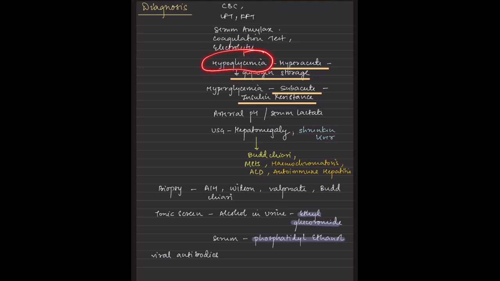Hypoglycemia can occur in these patients because there is a decrease in the glycogen storage. Again, there can be hyperglycemia because of insulin resistance. So this is important: BSL monitoring, blood sugar level monitoring, is considered in this patient. Then arterial pH and serum lactate levels. It is said that the arterial pH would be more than 1.2, or lactate would be more than 3.5.